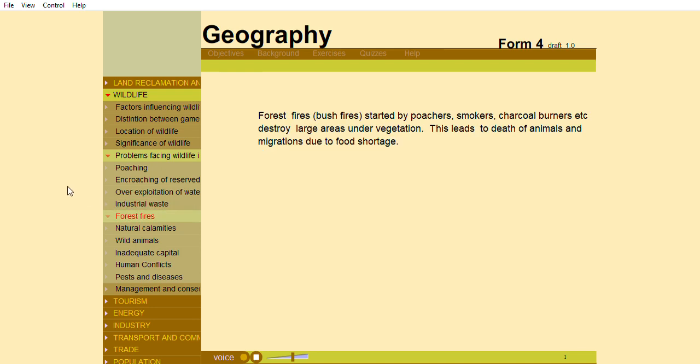Forest fires or bushfires started by poachers, smokers, charcoal burners, etc. destroy large areas under vegetation. This leads to death of animals and migrations due to food shortage.